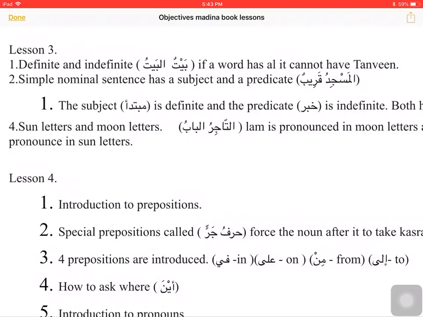We also learned sun letters and moon letters. The difference is in a sun letter, when there is lam at-ta'rif, we do not pronounce the lam. It is assimilated into the sun letter. So at-tajiru, not al-tajiru. In a moon letter, the lam of lam at-ta'rif is pronounced, so al-babu.